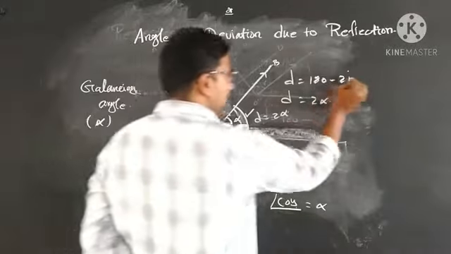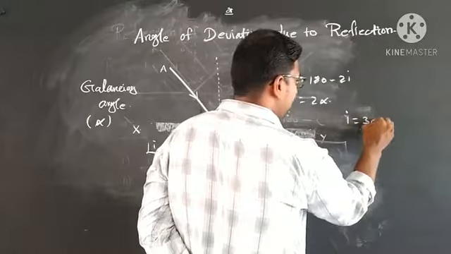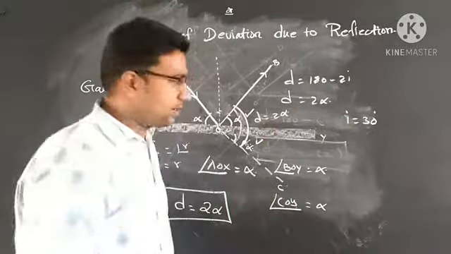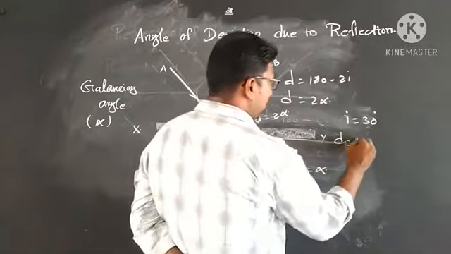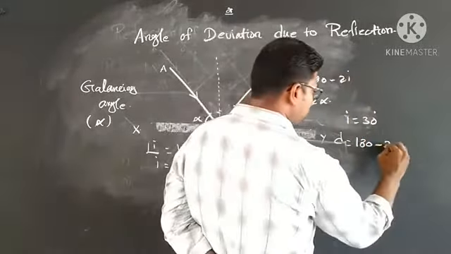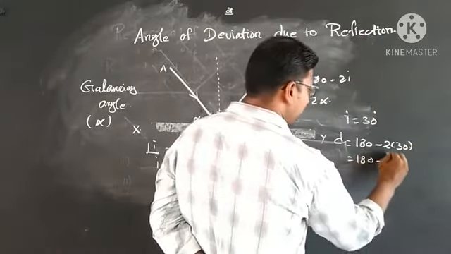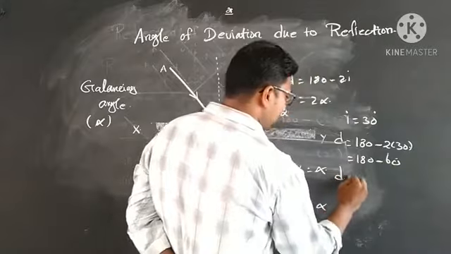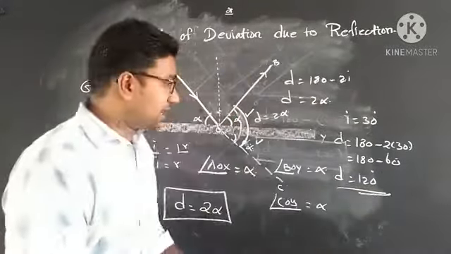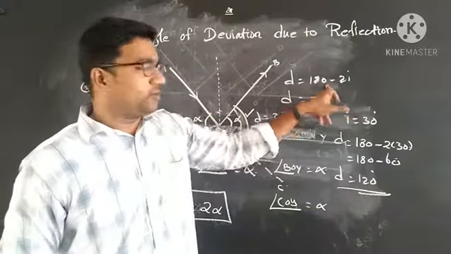Suppose the incident angle I is 30 degrees. Find the angle of deviation. D is equal to 180 minus 2 into 30, so 180 minus 60. The angle of deviation is 120 degrees. This answer is derived using the relation D equal to 180 minus 2I.